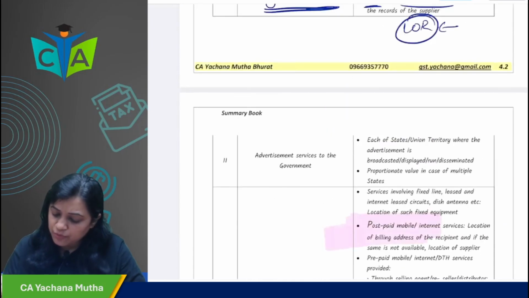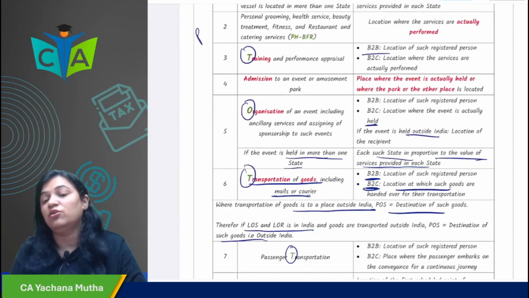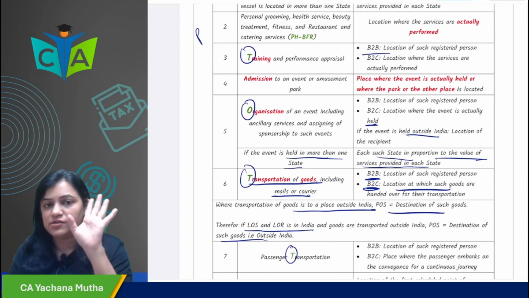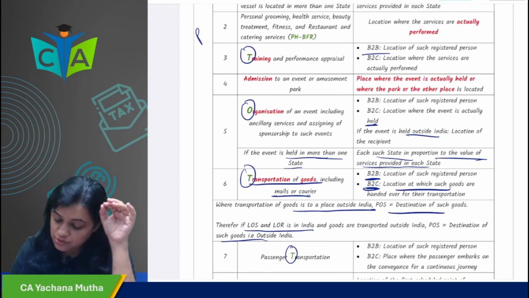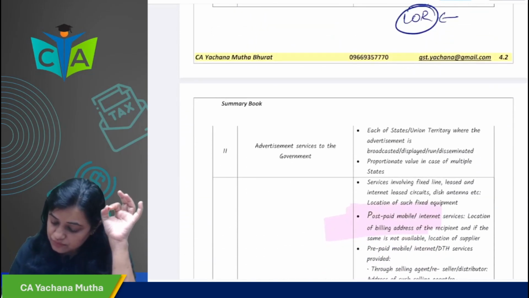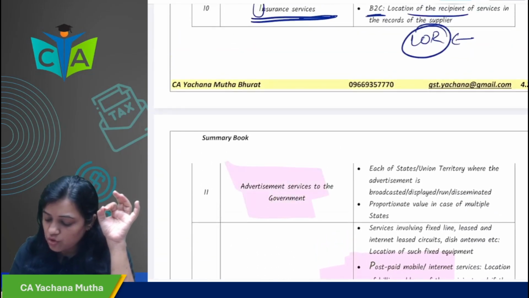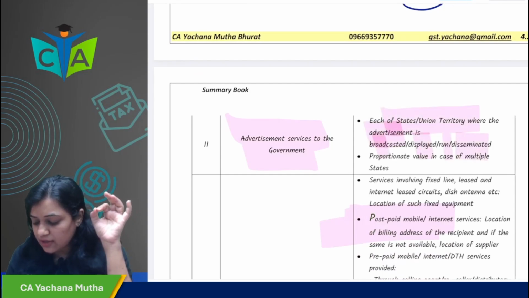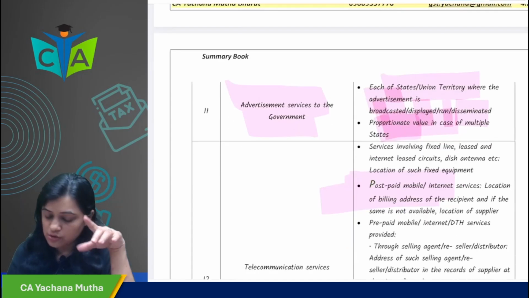We would be seeing this. So in these T3OI BP cases, if you are providing it to a registered person, always the location of registered person would be the place of supply. In case of advertisement services to government, each of the states or union territories where the advertisement is broadcasted, displayed, run, disseminated, and all these rules are there for this also, we'll see.